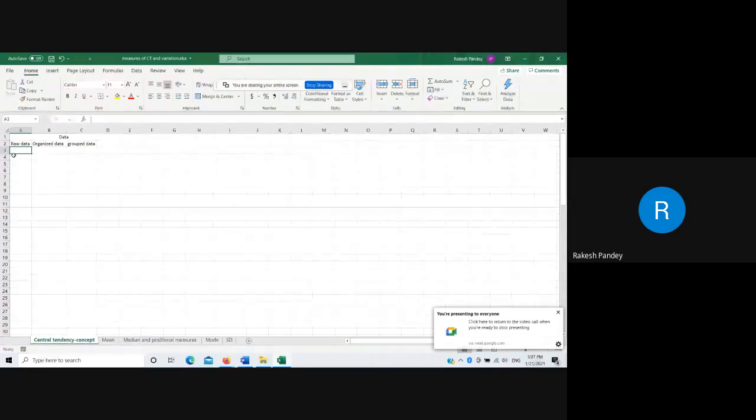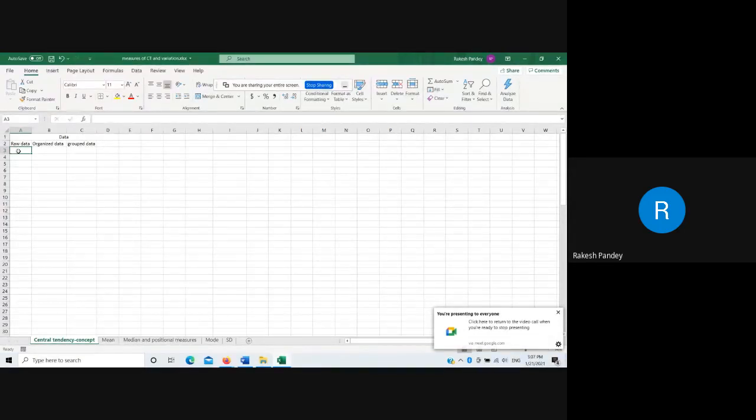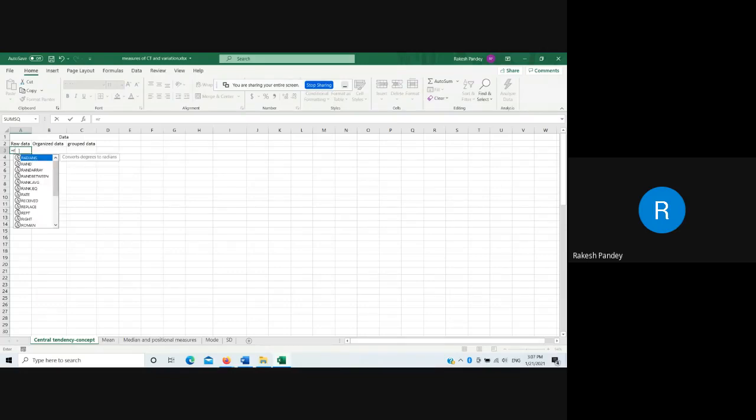So, raw data, suppose I conducted a test on 50 students and the total score was 50. Then I am using the Excel formula to create the scores. This will also be a learning for you.